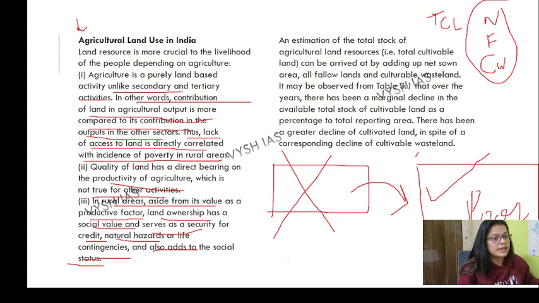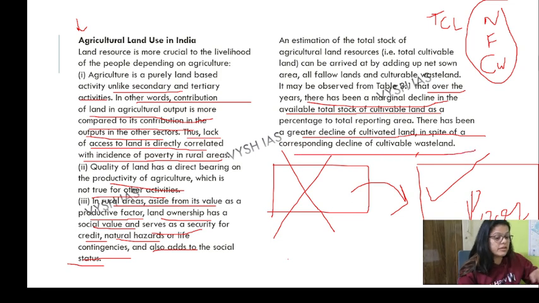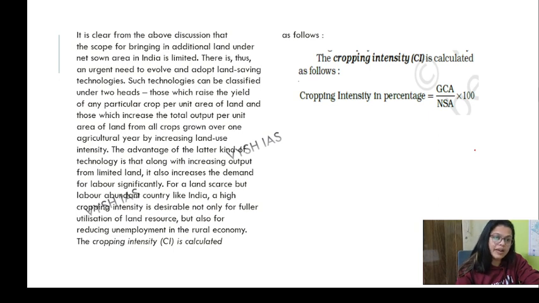Then table 1, go and watch it: over the years there has been a marginal decline in the available total stock of cultivable land because people are converting it into commercial use. There has been a greater decline of cultivable land in spite of a corresponding decline of cultivable wasteland. We have discussed that the scope of bringing additional land under net sown area in India is very limited. So it is high time to evolve and adopt land-saving technologies.